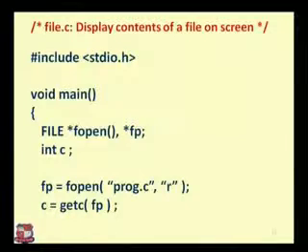So getc will return a particular output in an integer format, and that integer is stored in c. So in hello world we have 10 characters, so the integer 10 will be stored in c. So c is very important; that is why we are using c in the program.